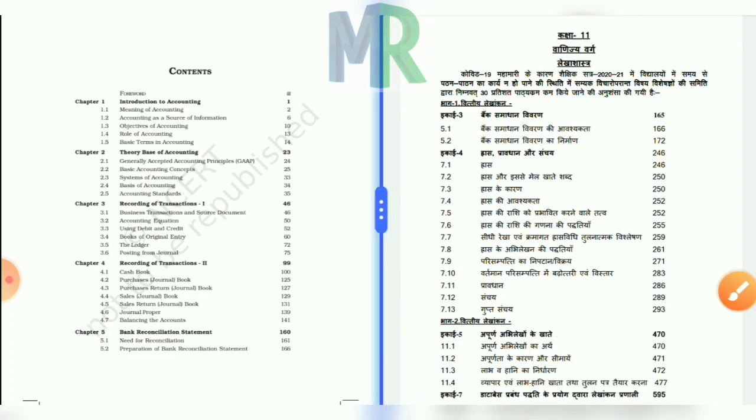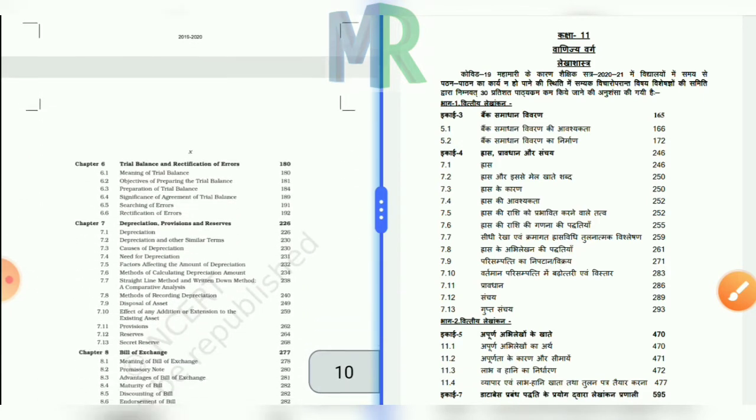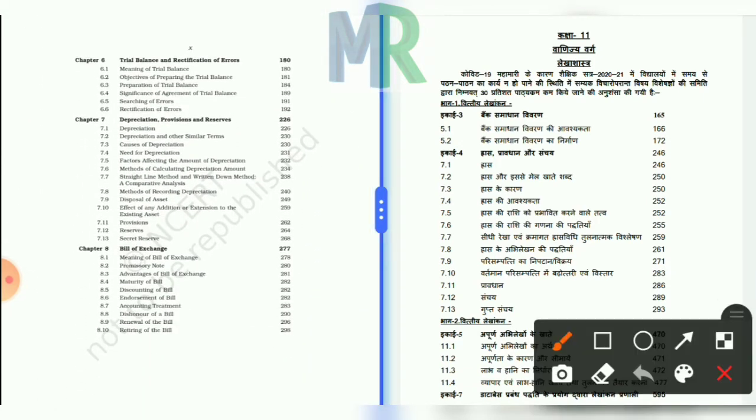And the second chapter, you have to scroll down this screen. Now we will talk about the second chapter, which is reduced. The chapter name is Depreciation, Reserves and Provisions, Hras, Pravdhan or Sanchay. This chapter is also reduced from the syllabus.